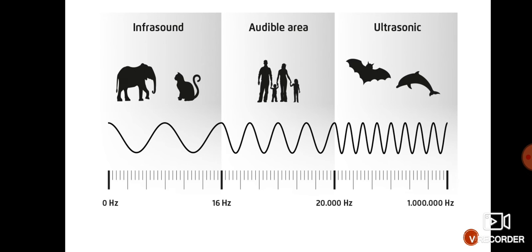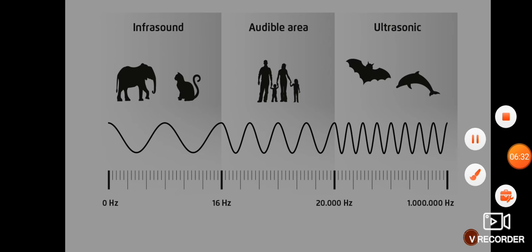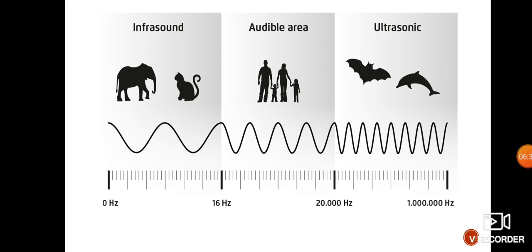And some bats can hear ultrasonic sound. So this is all about types of sound. There are two different types of sound, audible and inaudible, and in inaudible sounds it is infrasound and ultrasound. So after this, the next topic is reflection of sound.